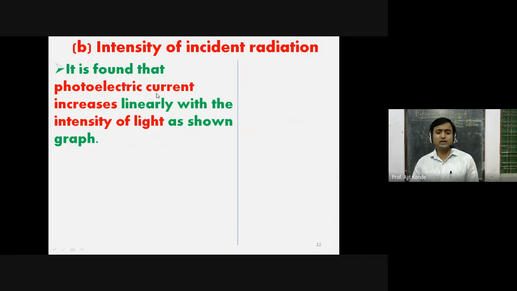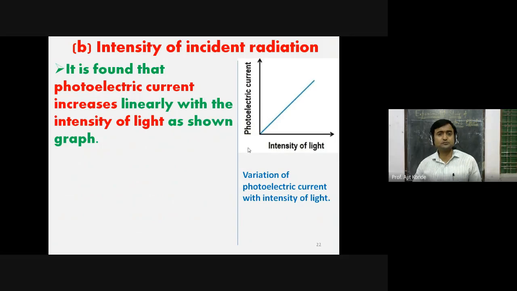It is found that photoelectric current increases linearly with intensity of the light, as shown in the graph. See this. As we go on increasing intensity of light, photoelectric current increases. But what is the condition for this? For this observation, you should understand that the frequency should be greater than or equal to the threshold frequency. Below that, there will be no photoelectric current.